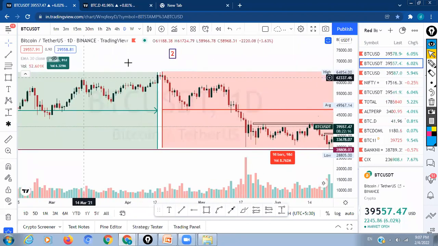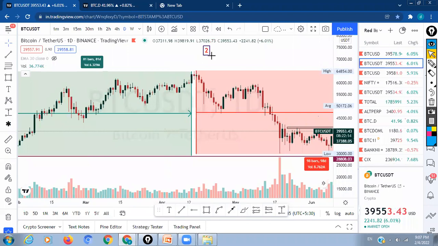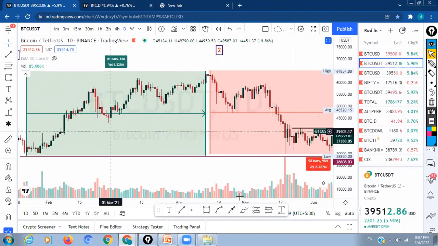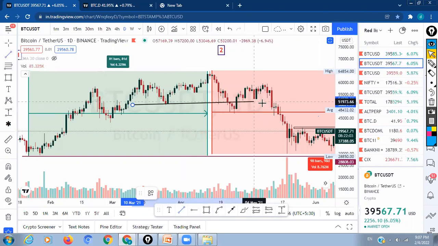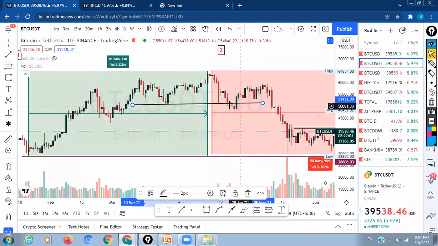If I remove these, the calculations will go. So, an evening star pattern here, and we can expect a little dip. If you are expecting a dip, then you have to mark the next support. What will be the support? This one will be your support. But BTC didn't hold this support also.